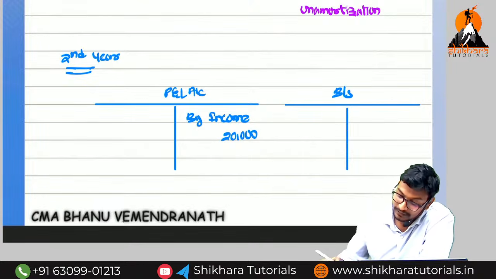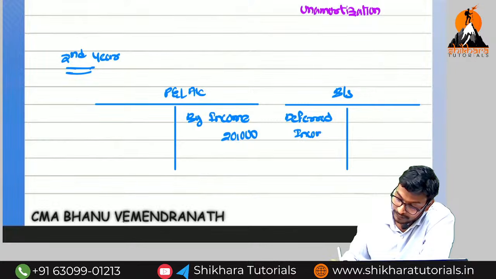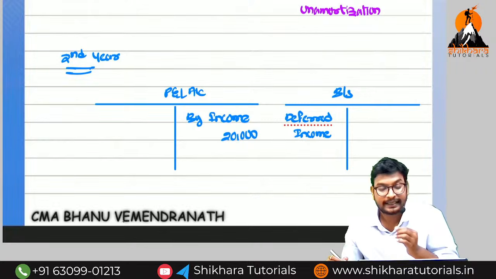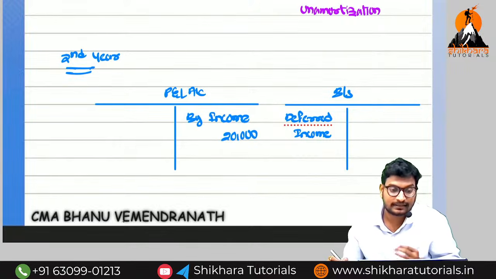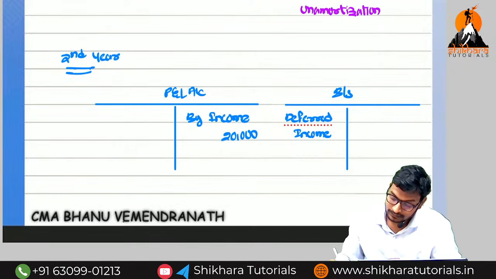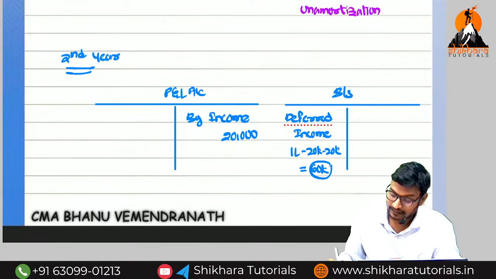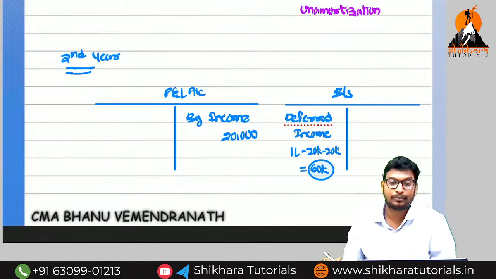When coming to the liability side of the balance sheet, how much? Deferred income. Already we have transferred 20,000 to the P&L account in the first year, and again 20,000 to the P&L account in the second year. Now what is the balance? Nothing but 1 lakh minus 20,000 minus 20,000. That is equal to how much? 60,000 is the balance.